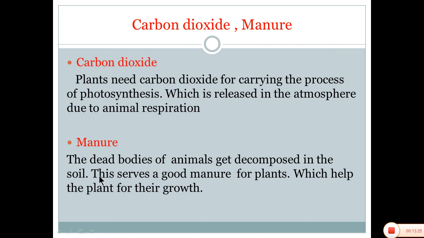Manure. The dead bodies of animals get decomposed in the soil. This serves as good manure for plants, which helps the plants in their growth. So here we have seen plants, animals and human beings. All these three depend on each other for their survival.